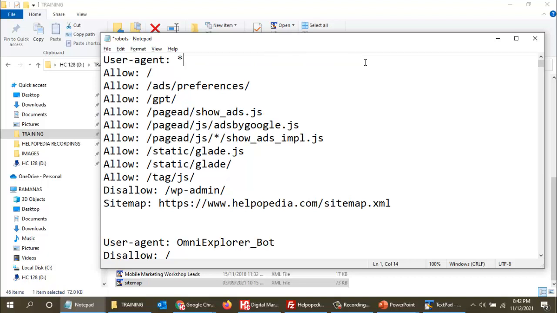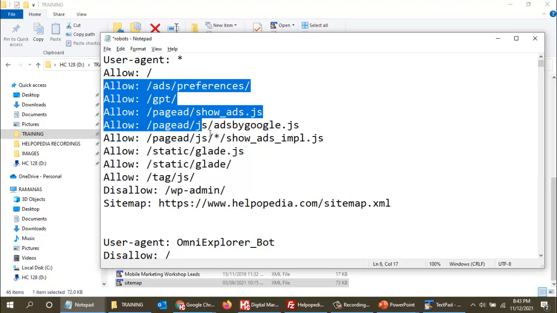So star means any bot can come and collect the content. So Google bot will come, it will read the first line, star, okay, I'm allowed. Then it will read the next line, allow slash. Slash means home directory. So it means that Yahoo bot understands that I have to collect all the content from the home directory of this website, and other directories also I am allowed to collect the content.